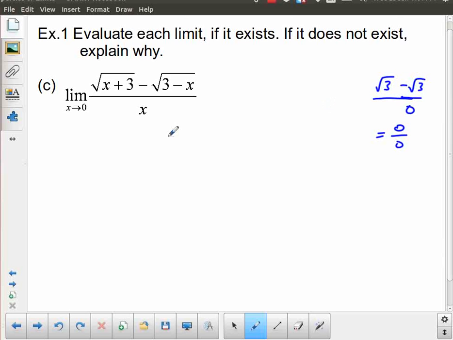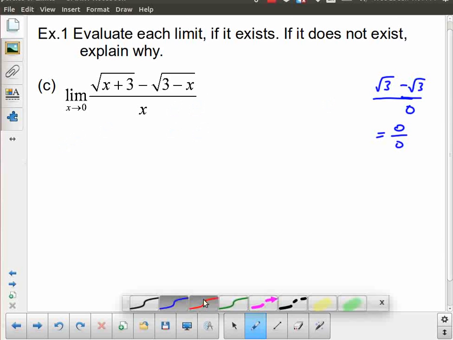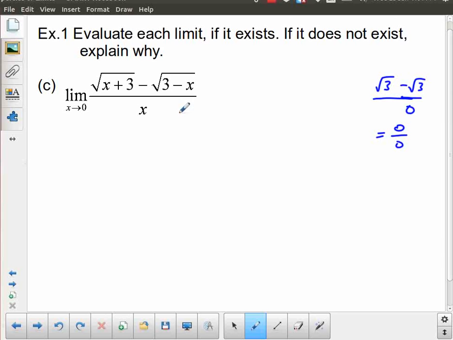We can't do that. But what we can do, and it's something I've referred to in a previous lesson, we're quite familiar with the idea of rationalizing denominators, but as I've mentioned before, sometimes rationalizing a numerator can be a necessary or a useful option. And so the way I'm going to do that is I'm going to take what's known as the conjugate of this numerator. I'm going to use the exact same terms, so root of x plus 3 and the root of 3 minus x. I don't change anything except for the sign between them, so that becomes plus.